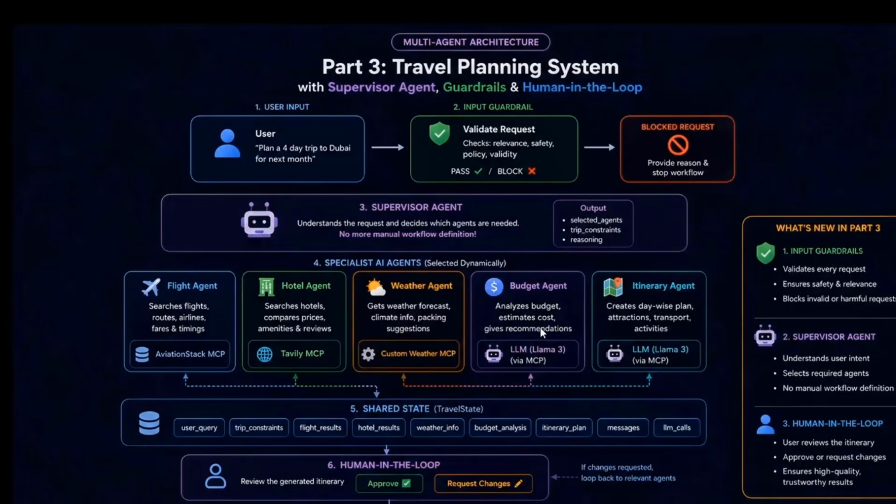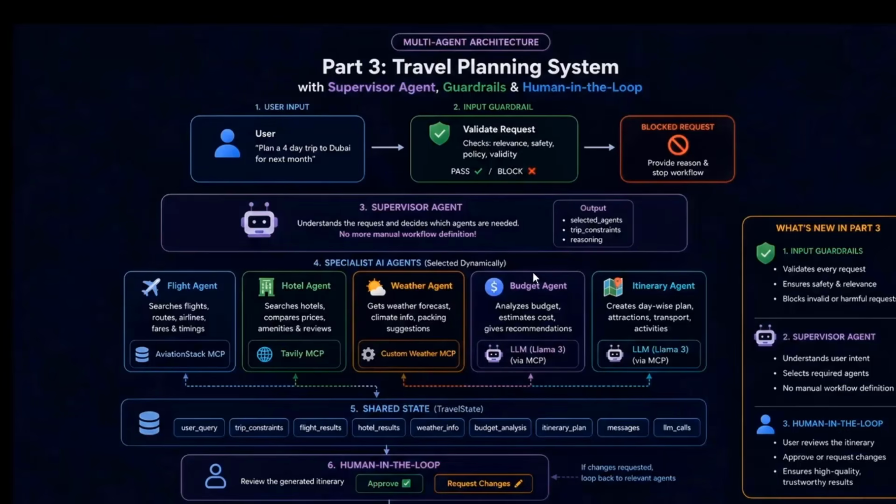And then we have these multiple agents. Flight agent, guys, these are the same agents which we built in our last class. The flight agent is responsible to search the flights, airlines, fares, and timings. And for that, we used the aviation stack MCP server in our last class. Then we have this hotel agent, which is responsible for searching hotels, and we are doing it with the help of the Tavily MCP server. Then we have the weather agent, which is responsible to fetch the weather details, current weather, and weather forecast.